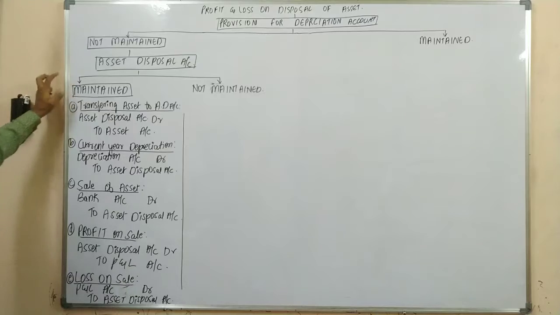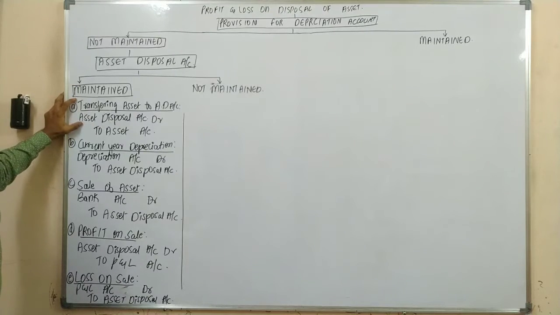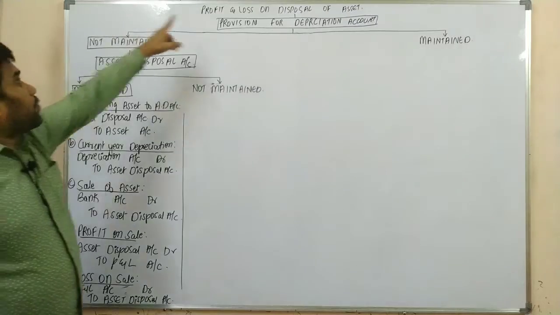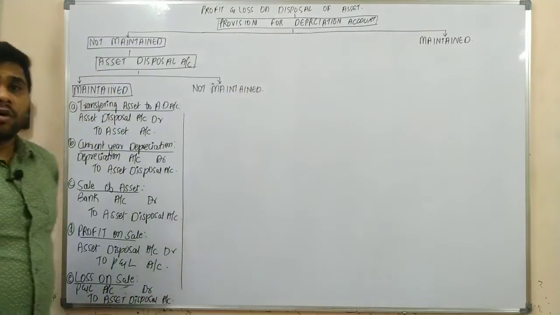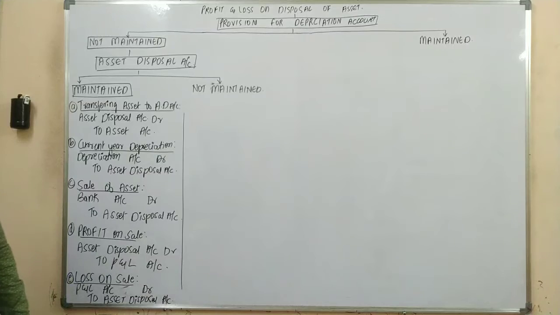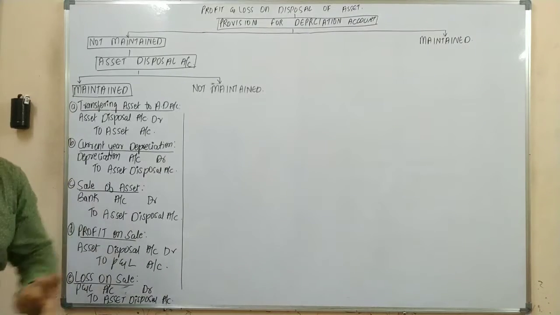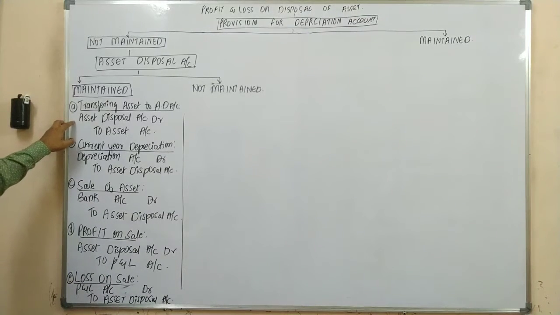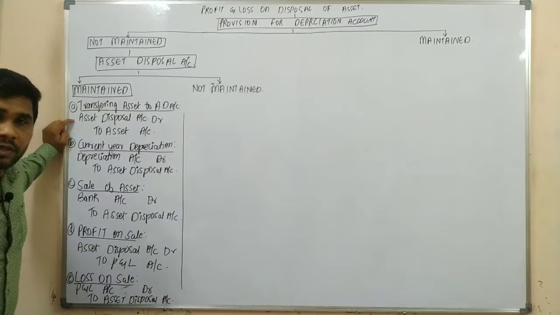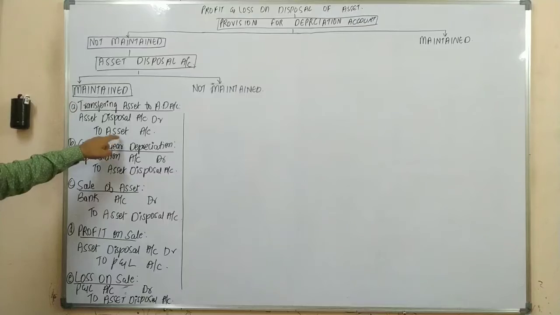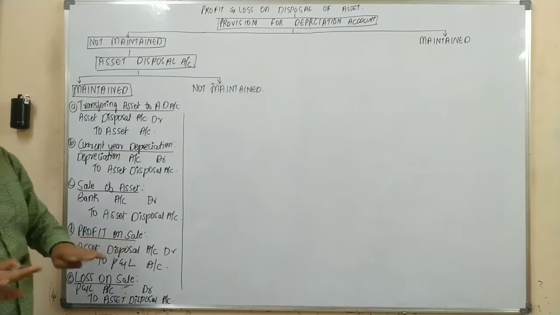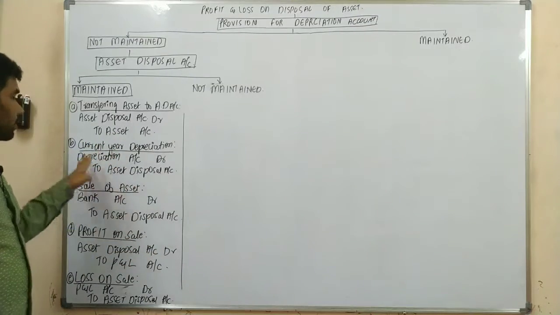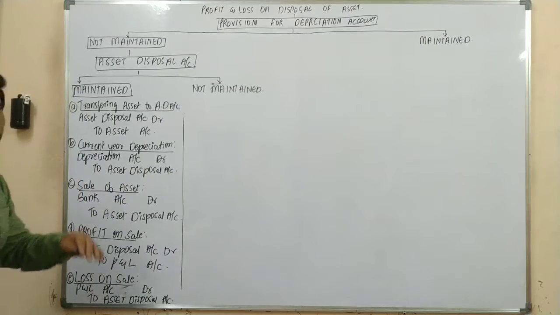So as we are preparing a separate account for the purpose of knowing the profit or loss, in the year of sale, the asset would be transferred to a separate account called your asset disposal account. As we are closing our asset account, there would be no more asset account in your further journal entries.